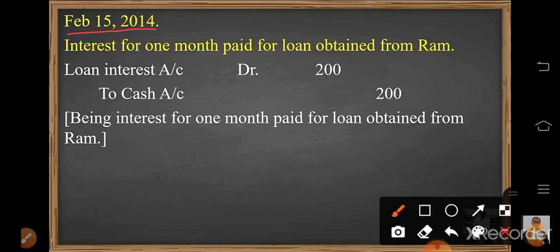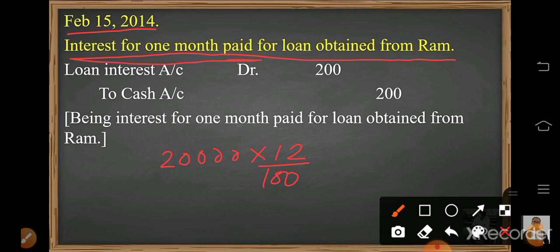15 Feb 2014. Interest for 1 month paid for loan obtained from Ram. Now look at transaction number 1, that due to additional requirement of funds, 12% loan of rupees 20,000 was borrowed from Ram. So we had borrowed 20,000 at 12%. So 12% means 12 upon 100, and that is the interest for 1 month we paid.